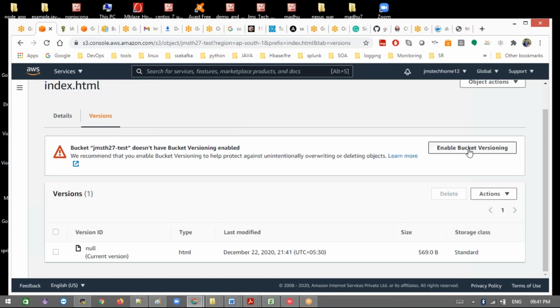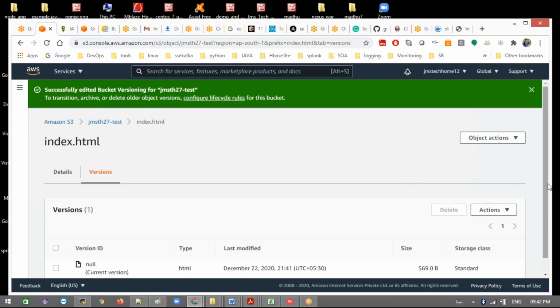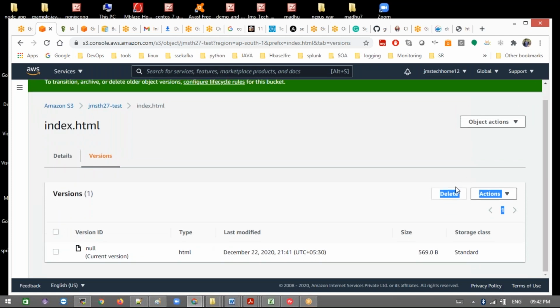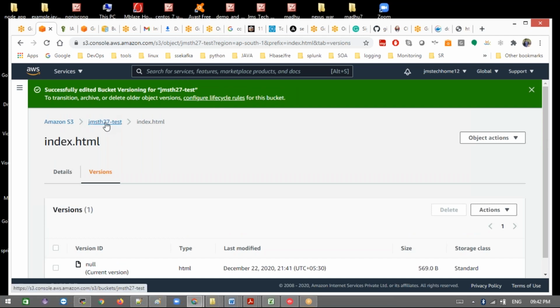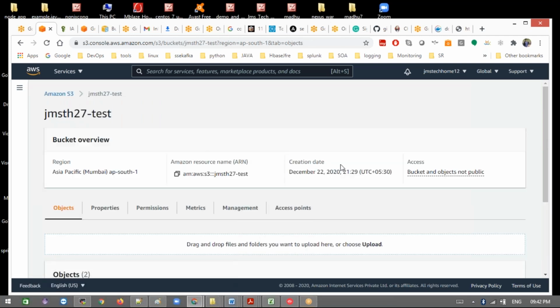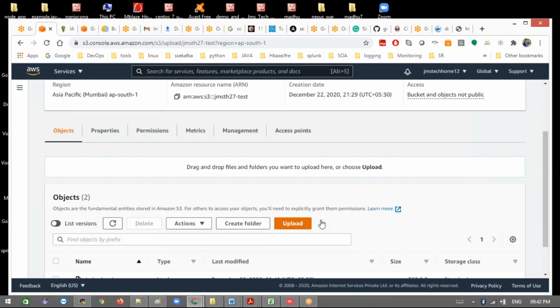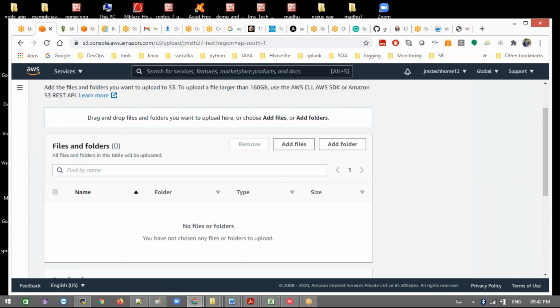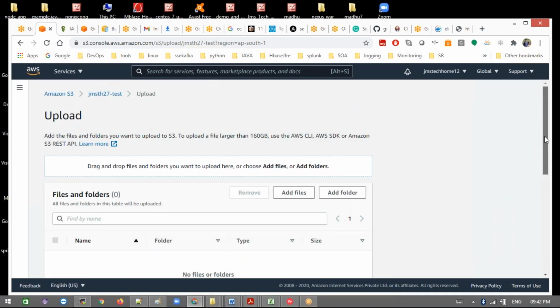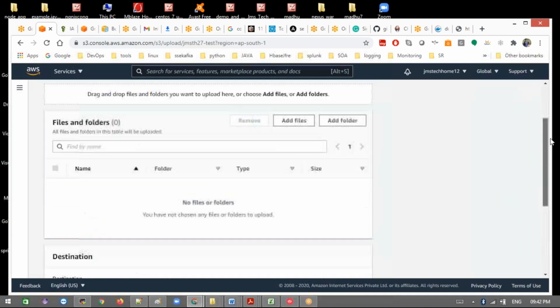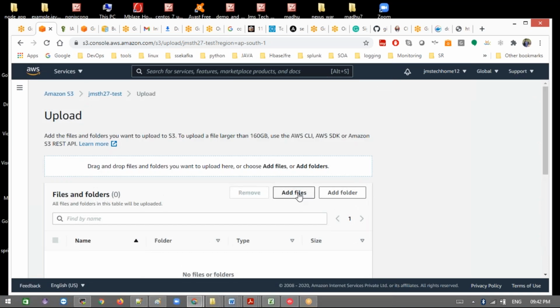Then if you enable versioning, it's bucket-level versioning. Once you have enabled versioning, now if you see how many versions we have, the null version is there. Let me upload the same object again and see the difference after enabling versioning, because this feature is very important for us in real time. It must be enabled for production data.